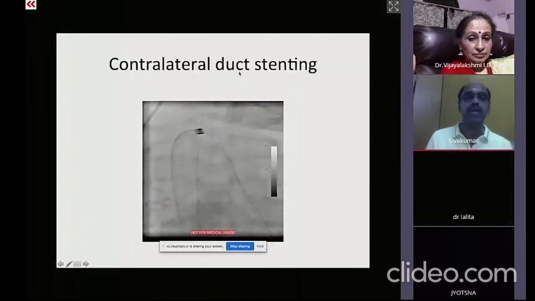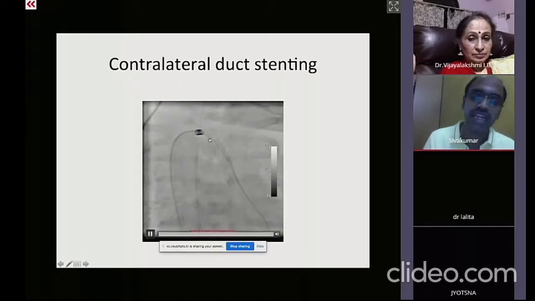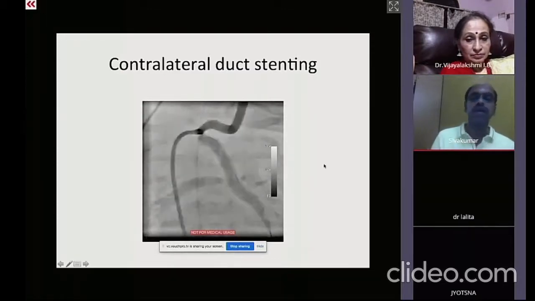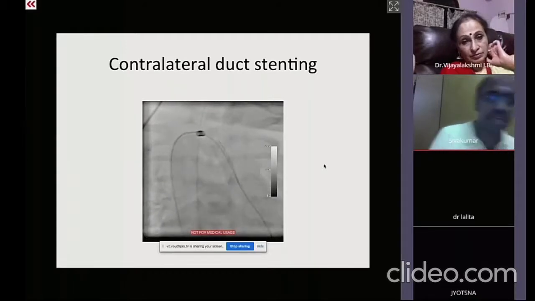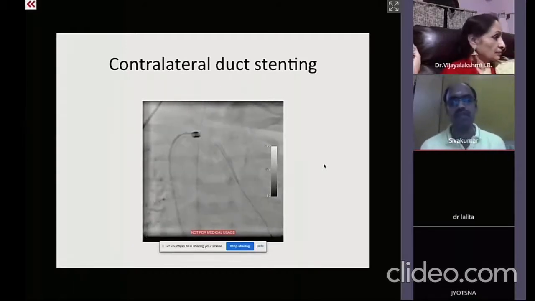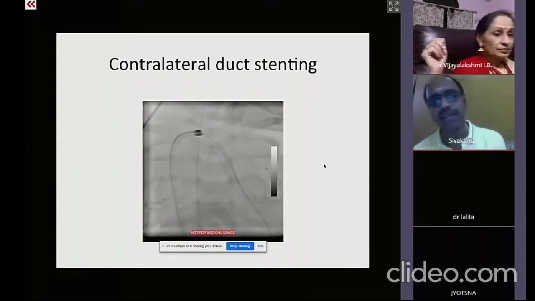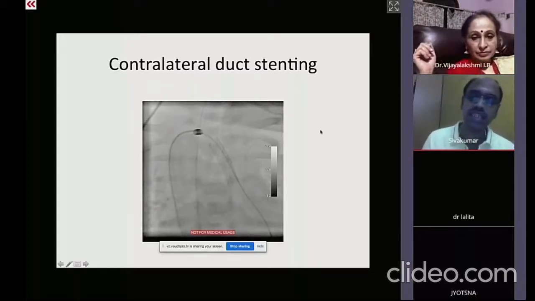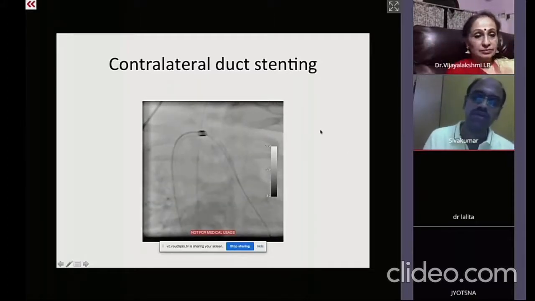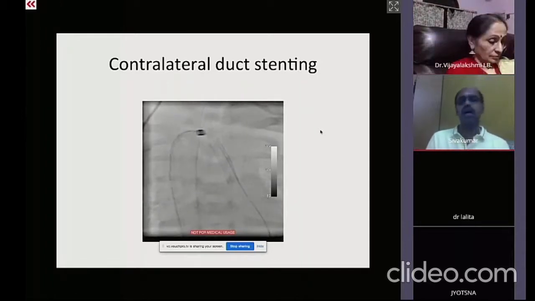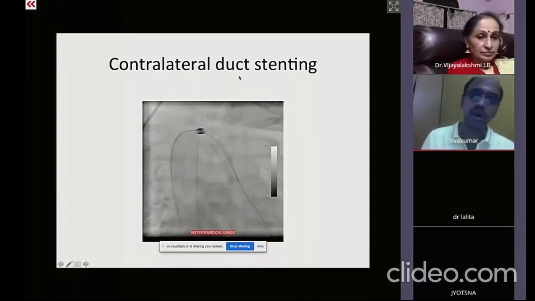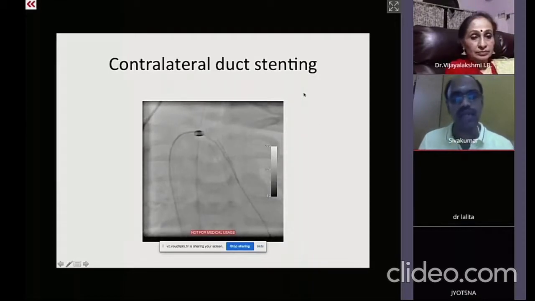So this is a contralateral duct, and after stenting it, if there is a remaining portion of the ductus that is left open, this also is covered with an additional stent in order to prevent a stenosis of this ductus in future. The general dictum about ductal stenting is, number one, we need to stent the entire length of the ductus. Number two, it has to be followed by preferably dual antiplatelet agents, because chances of ductal stent thrombosis causing acute hypoxic insults are quite common. And so it is better to be aggressive on antiplatelet therapy.